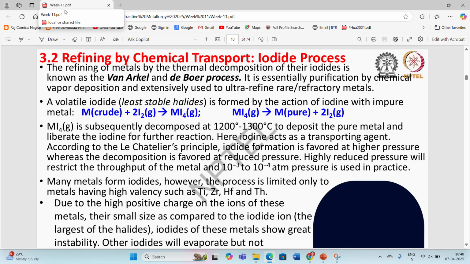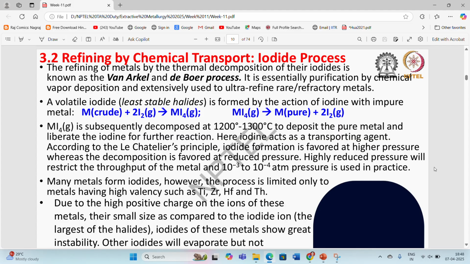which is also considered in the halide metallurgy, which is a part of halide metallurgy. So the refining of metals by thermal decomposition of their iodides is known as the Van Arkel and de Boer process. It is essentially purification by chemical vapor deposition and extensively used to ultra refine rare or refractory metals. So a volatile iodide, which is one of the least stable halides, is formed by the action of iodine with impure metals, like crude metal reacting with iodine gas, and it is converted into the metal iodide, which is also in the gaseous form.